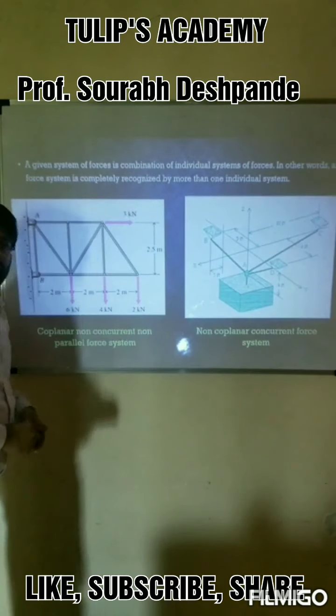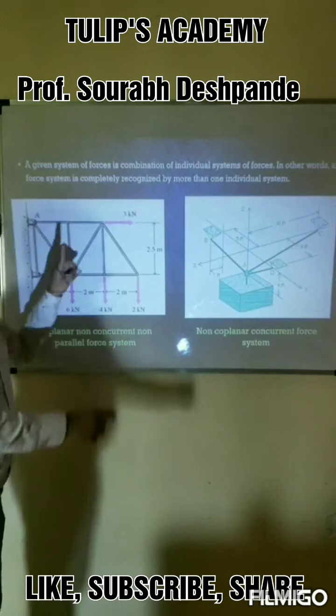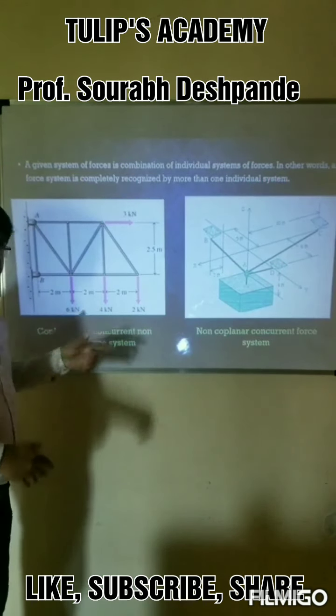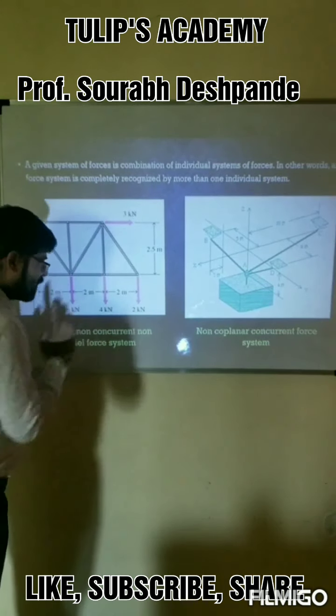So this is the system. All the forces are lying in the same plane, so it is coplanar. Then the lines of action will not meet at a common point, so it is non-concurrent.